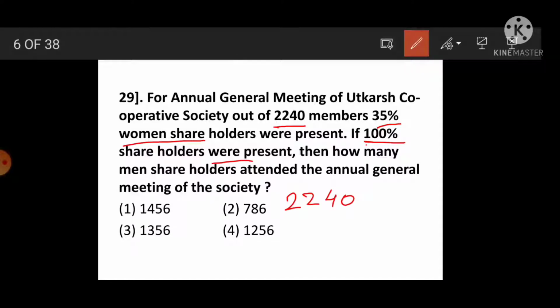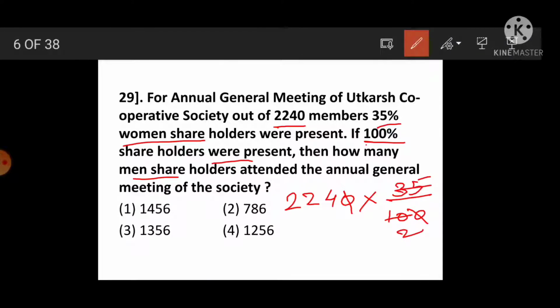Out of that 35% are women shareholders, and here it asks how many men shareholders. To find the number of men, we have to first find how many women were present. So find first the number of women present, 35% of 2,240, solve it.